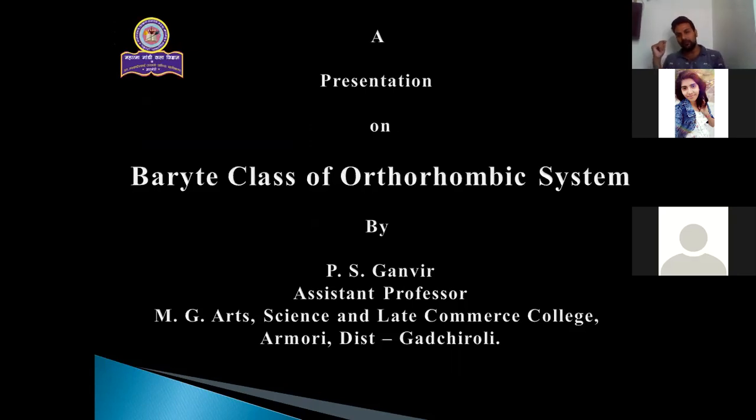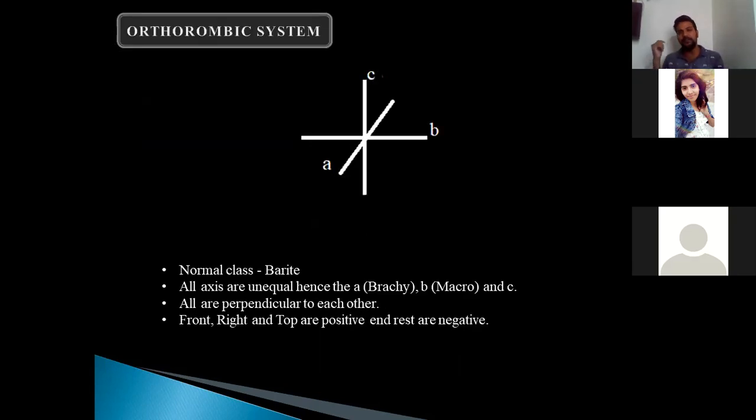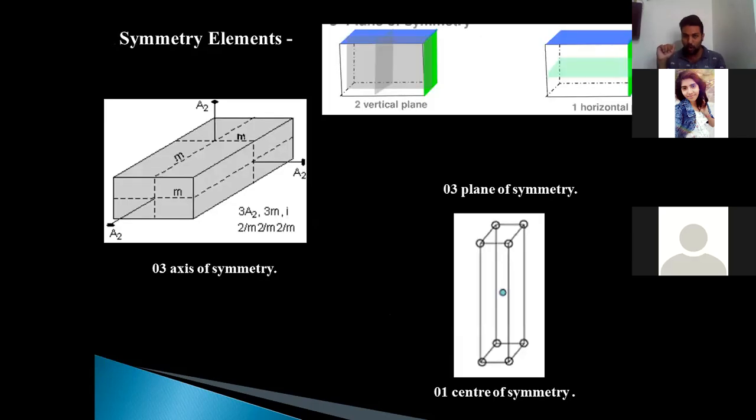Barite class of the orthorhombic system, where we have seen the symmetry of the actual arrangement of this system, where the three axes are different and are perpendicular to each other. The front axis is called brachy, whereas the b axis is referred to as macro. Macro means long, brachy means short. Then we have seen the symmetry elements, where there are 3 axes of symmetry of twofold. Only 2 repetitions can be observed along these 3 axes. Then we have three planes of symmetry, 2 are vertical, 1 is horizontal. Then we have 1 center of symmetry in it.